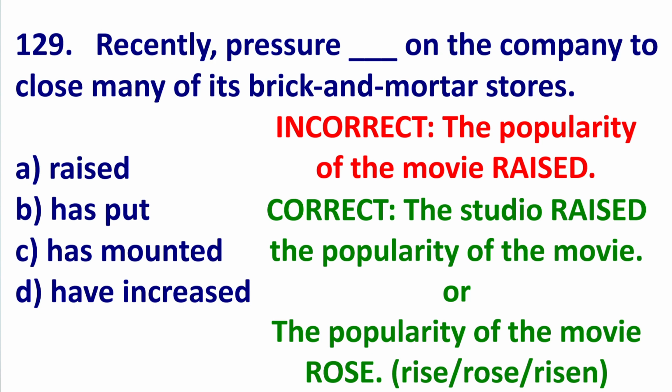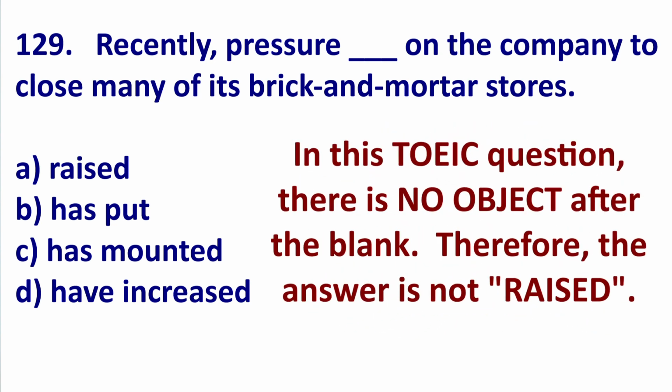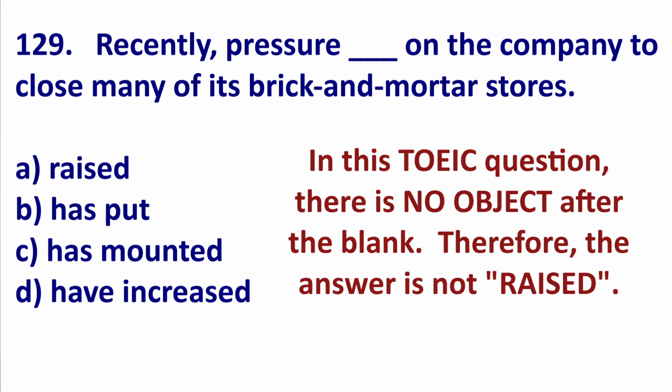So once again, raise, raised, raised needs an object. It's incorrect to say the temperature raised. You can say the temperature rose. As you can see, in this Toeic question, we do not have an object after the blank. It is just on the company. So we don't have an object, eliminate A.